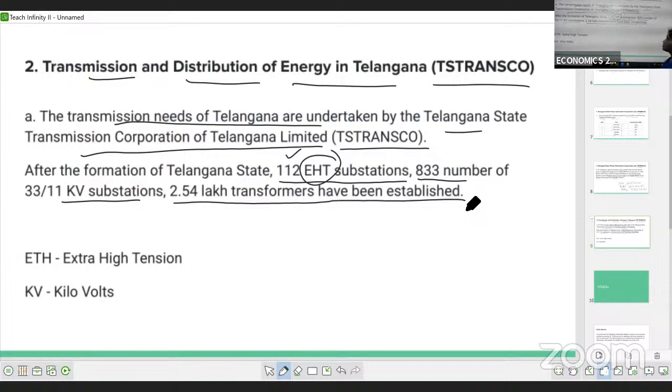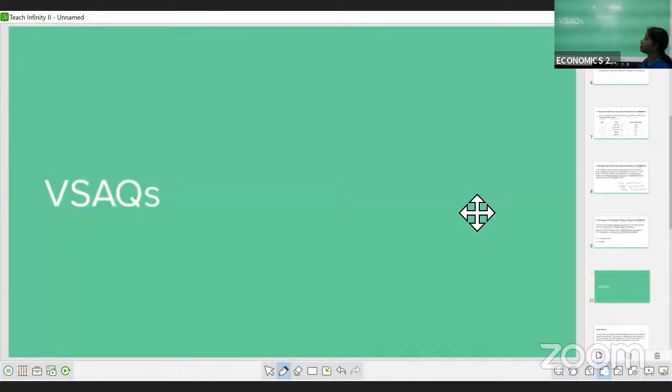Okay, so this is TS Transco, and the beginning one is the TS Genco. Which is the most important question for the 5 marks. Next, with this we completed all the SAQs and the LAQs. Now we'll move with the VSAQs.